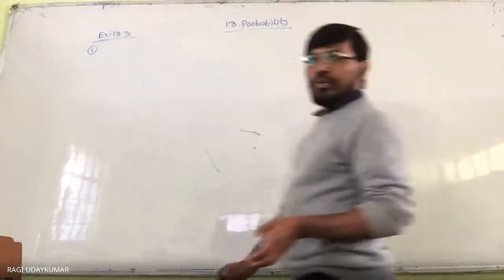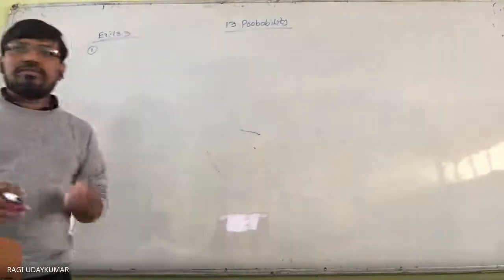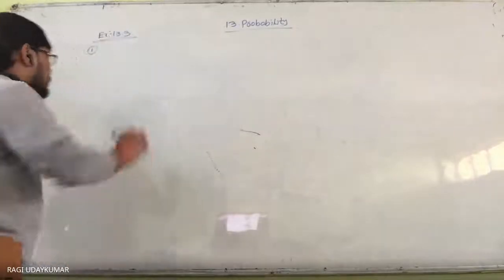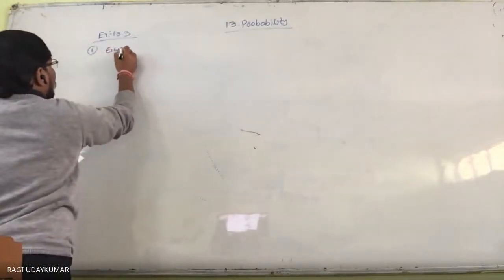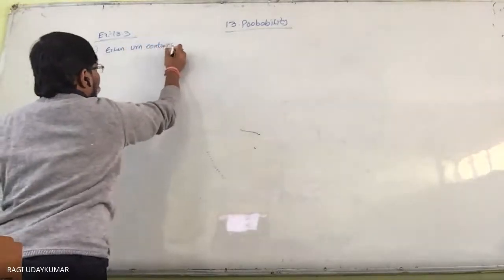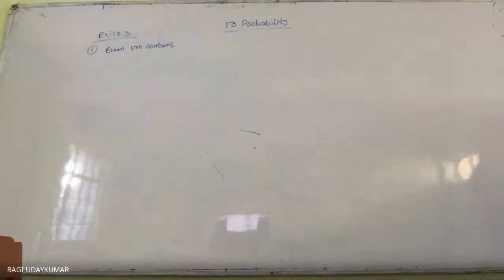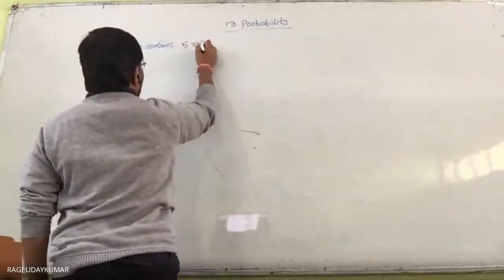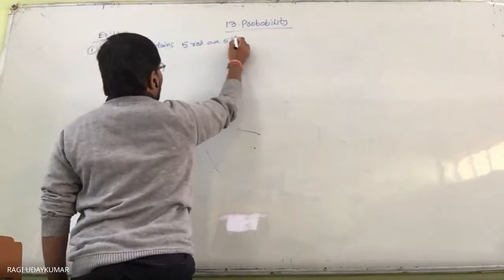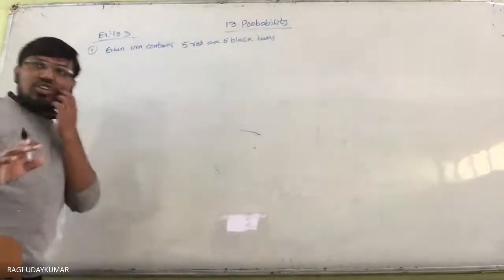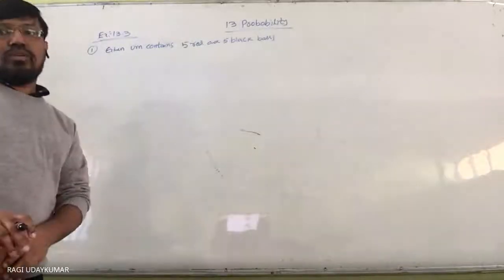So what is given to you here? An urn contains 5 red balls and 5 black balls. Let us consider the first drawn ball is a red color ball.